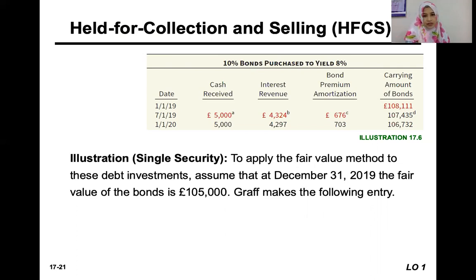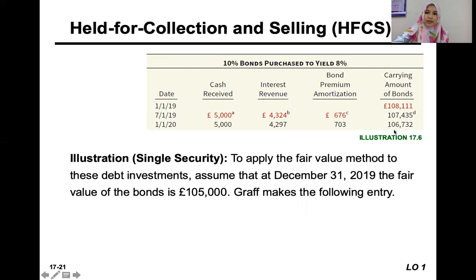So in this example, let's say the fair value of the bond is 105,000. Meanwhile, our amortized cost is 106,732. So fair value is lower than the carrying value.